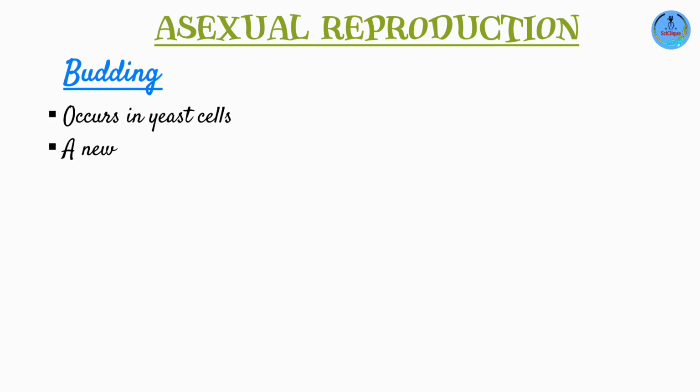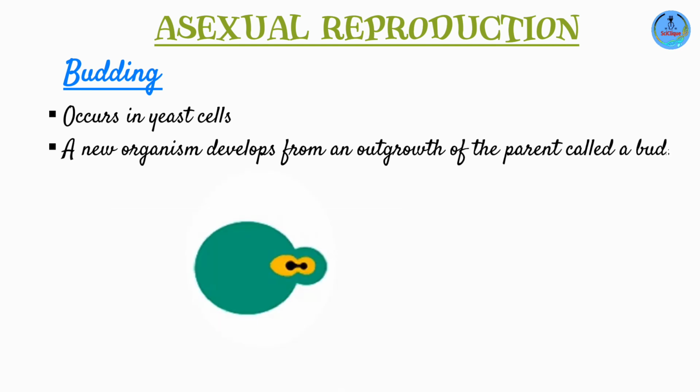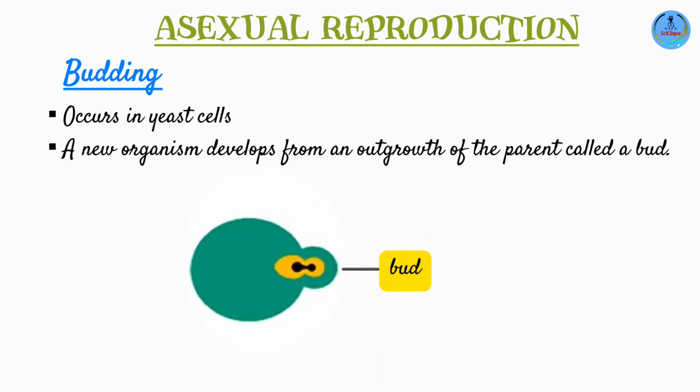Our last one, budding. Budding is a form of asexual reproduction that is seen in yeast cells. Remember, yeast are organisms that are members of kingdom fungi. What happens is that a new organism is produced as a bud of the parent, as an outgrowth. And it's going to be identical to the parent. Why? Because it has the same genes as the parent.